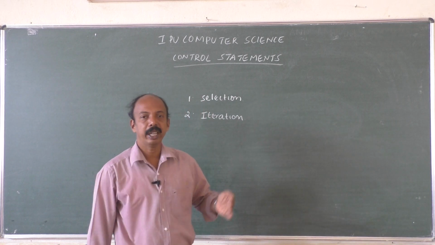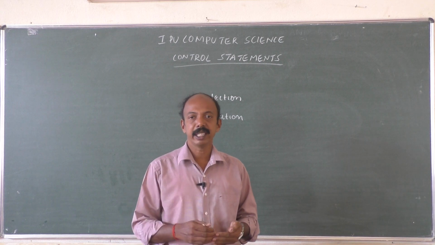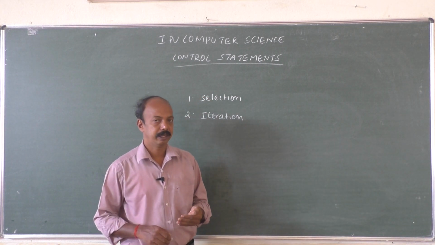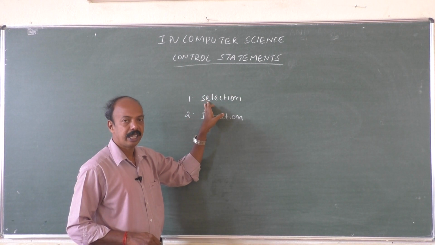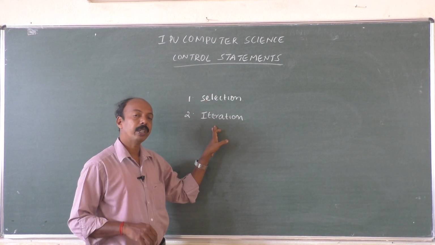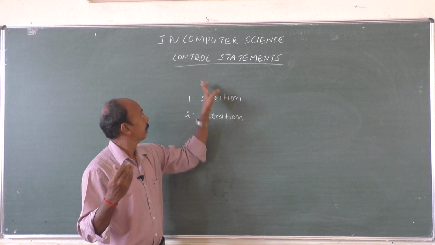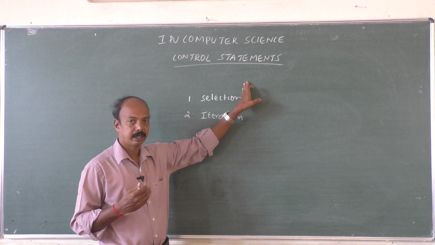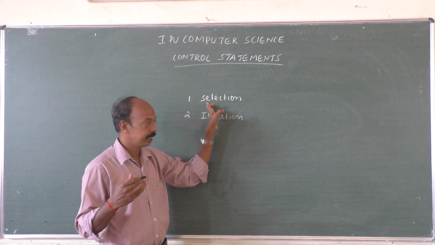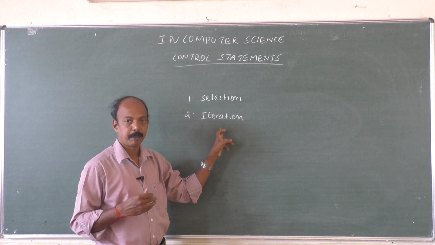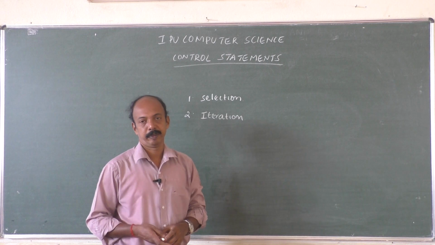Sequence of course already we have seen, executing the statements one after the other from the beginning till the end is called sequence. Now coming to the control statements, we have selection and iteration. So when we talk about different types of statements, sequence also comes in, but when we talk about control statements which alter the flow of execution, we will concentrate on selection and iteration, because sequence doesn't alter the flow of execution.